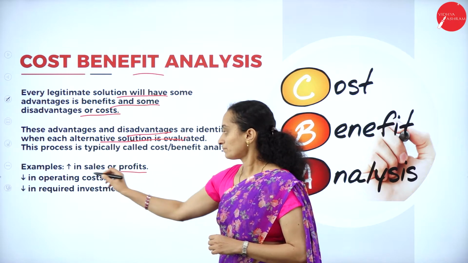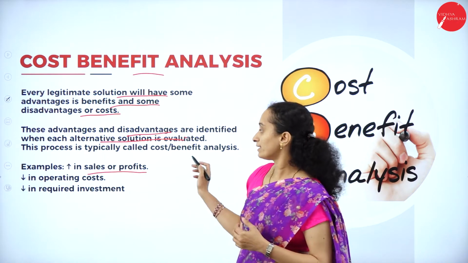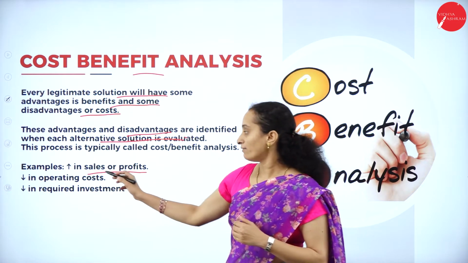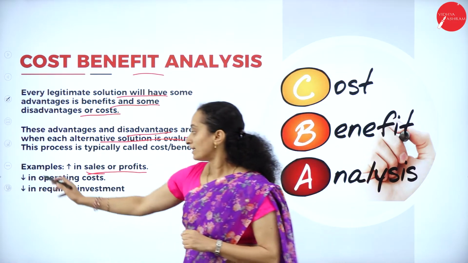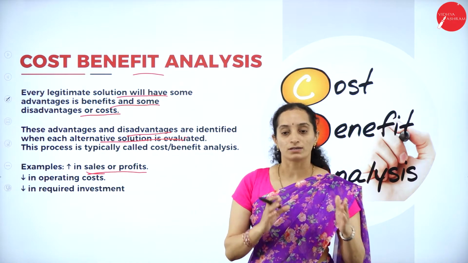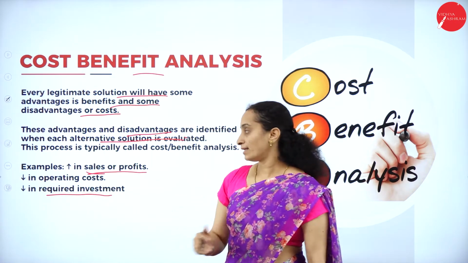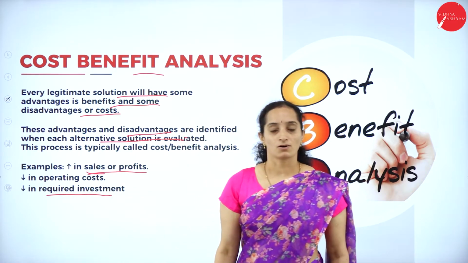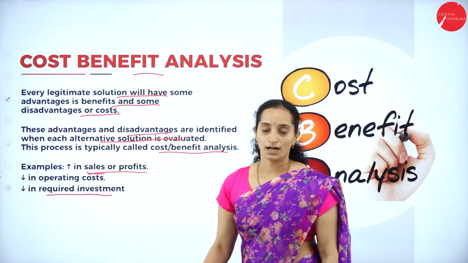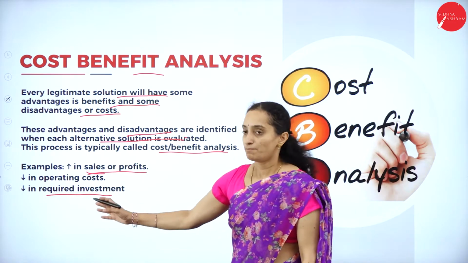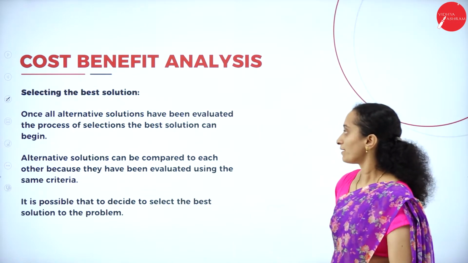Okay, like how do you increase the sales or profit? How do you increase it? What are the solutions you can give for increasing sales or profits? Apart from that, decreasing the operation cost. What are the alternative solutions you can have? Then reducing the investment cost for the industry. So you have to look at the advantages and disadvantages between all these characteristics. Okay, let's check one by one.